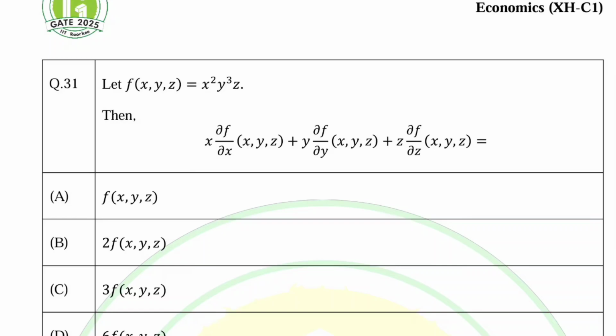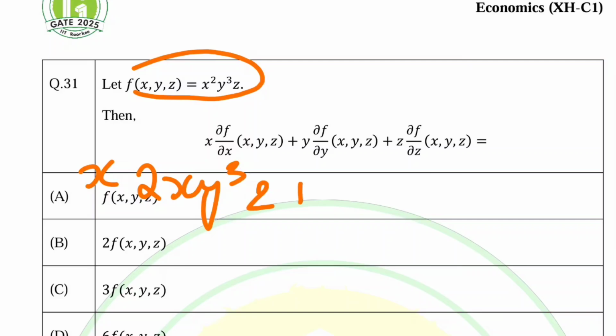Now if I write it here, we have x times df upon dx, the partial derivative of this function with respect to x. So the exponent of x square becomes the coefficient, so we will get 2x y cube z. Then we have y times df upon dy, the partial derivative with respect to y.